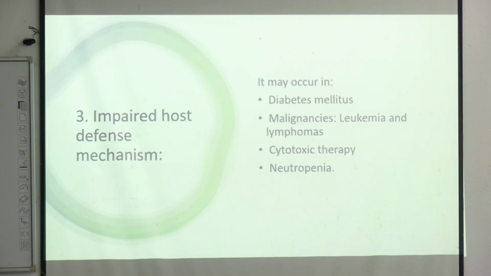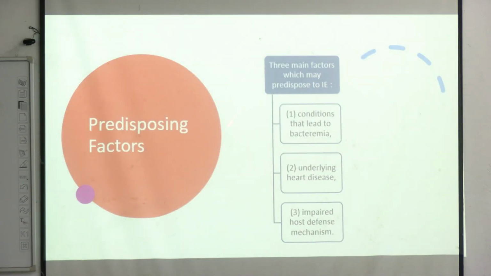So next is our impaired host defense mechanism, which leads to reduced immunity. These are the conditions you already know. These are diabetes, any kind of malignancy, chemotherapy, and when there is neutropenia or fewer neutrophils, it will be a condition leading to impaired host defense mechanism. So these three factors will be the predisposing or risk factors for this condition.